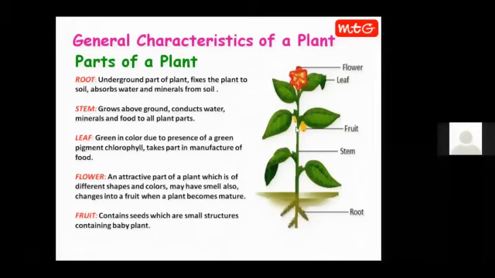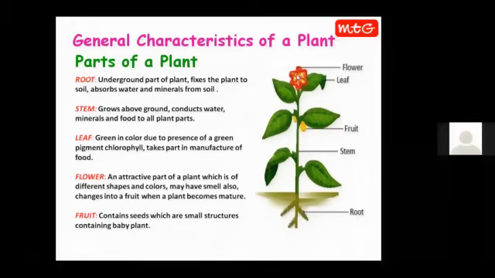Then here is a flat, green, expanded structure called leaf. A plant can have many leaves. Leaves are generally green in color because they have a green pigment in them called chlorophyll. That green pigment chlorophyll gives the leaves their green color. And the main function of leaves is manufacturing of food. Leaves have chlorophyll, which helps the leaf to prepare food for the plants. So without leaves, a plant cannot prepare its food.